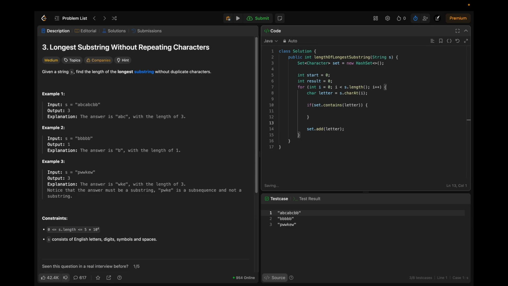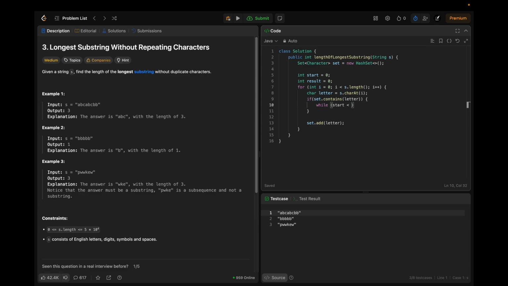Now, if the set contains the letter, we know that a duplicate is found. So we are going to remove all the characters from the hash set from the start index up until we find this letter. While start is less than, no need for equal to.